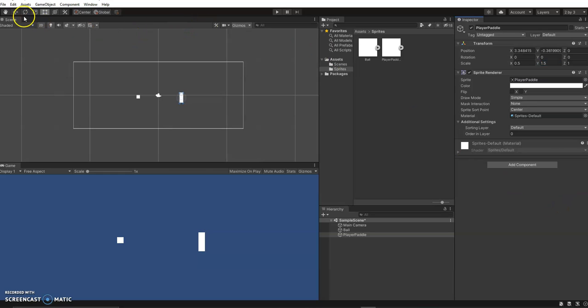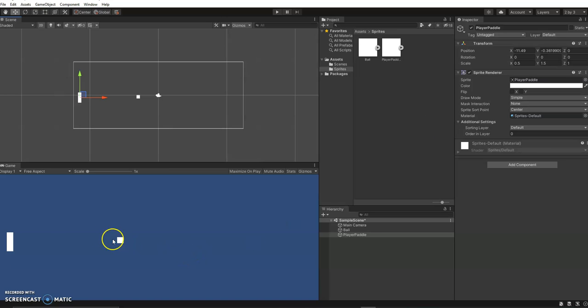What I might also do, I'm not too concerned about the position at the moment. I haven't zeroed them out. I'm going to throw it over to the far side here so that I can roughly get the X position, because I'll be using that in a few minutes. Okay, so we've got two of our things in here.